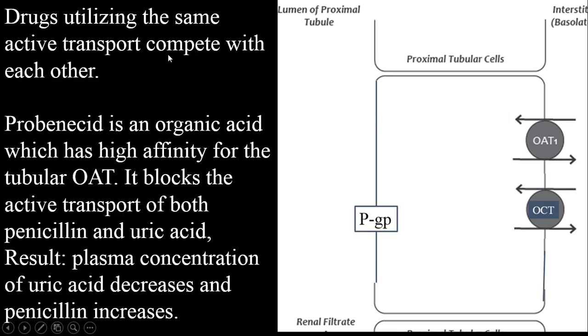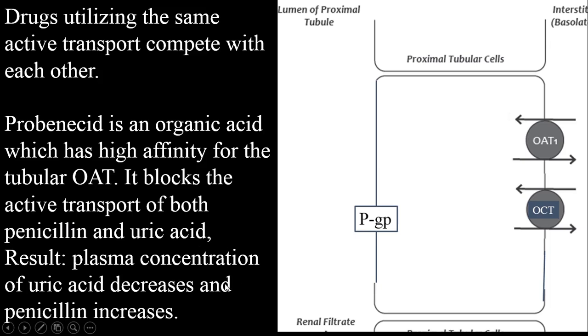So, manipulation: drugs utilizing the same active transport compete with each other. So, we can use probenecid, which is an organic acid which has high affinity for the tubular organic acid transporter. So, it blocks the active transport of both penicillin and uric acid.